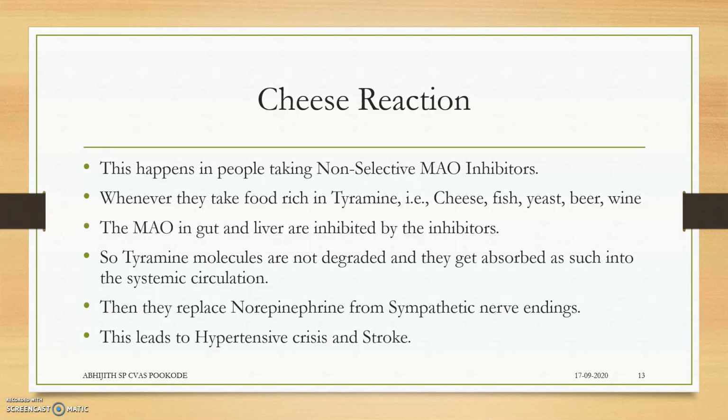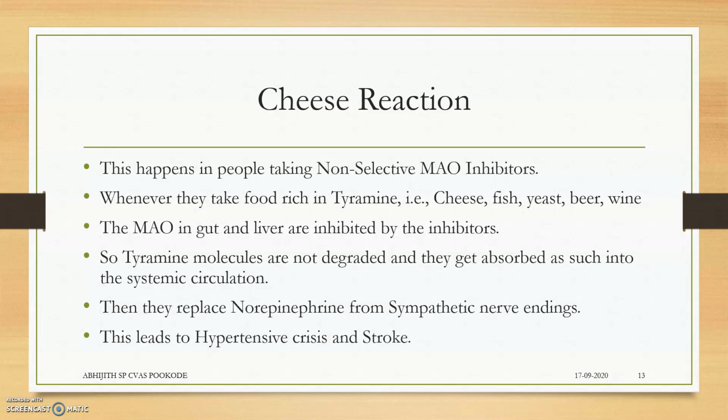So, the tyramine molecule will not get degraded in the stomach and the intestine, because MAO in the gut has to break the tyramine. This tyramine is not getting broken into its byproducts. So, tyramine molecules are not degraded and get absorbed as such into the systemic circulation.